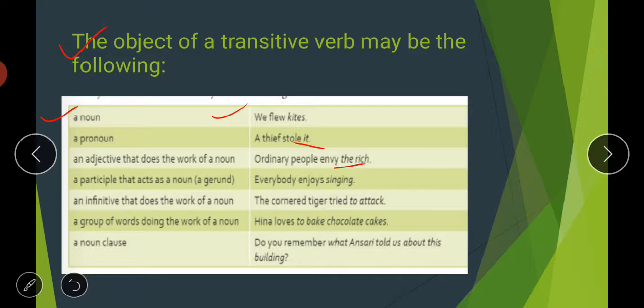Then a participle that acts as a noun. A gerund means the ing form. So, everybody enjoys singing. Everybody enjoys, what? Singing. So singing here is a gerund which is acting as a transitive verb object.